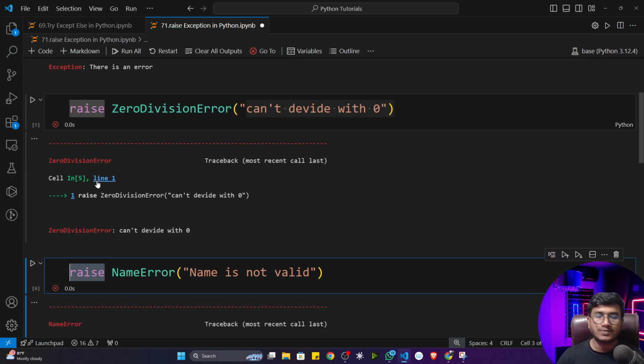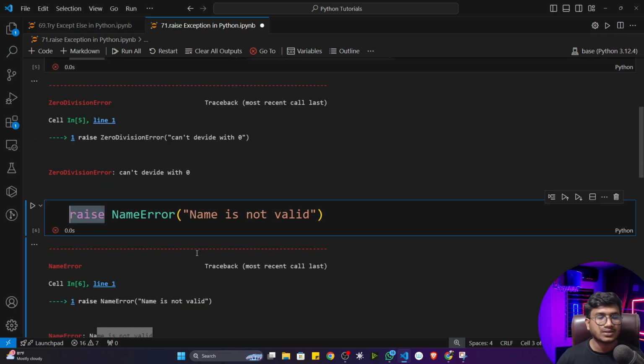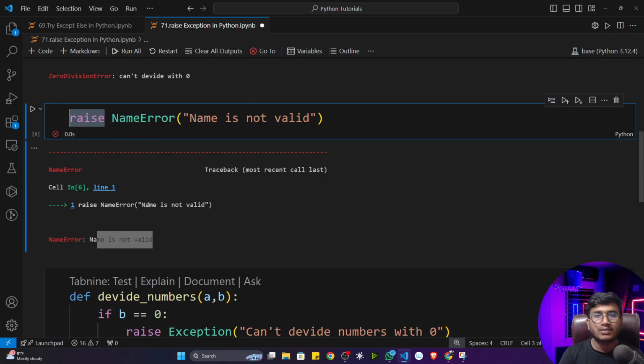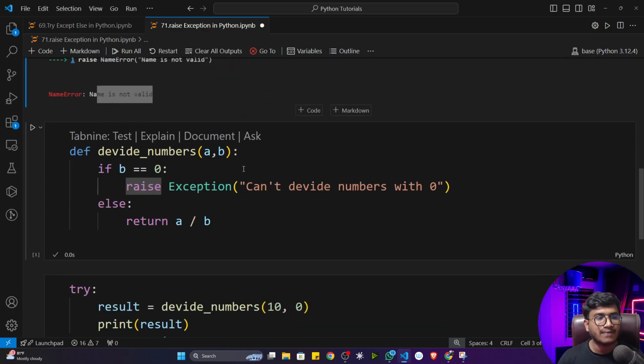Now you can ask me what is the use of this particular raise exception. Sometimes I want to raise an exception in my program instantly, and that particular exception I want to catch in my try except block. For this I have written a program. I think this will make sense to you.